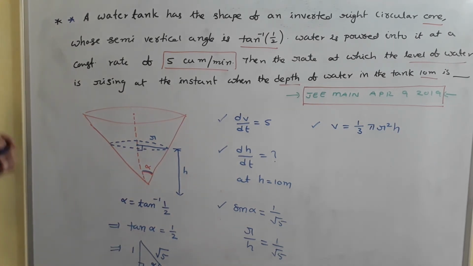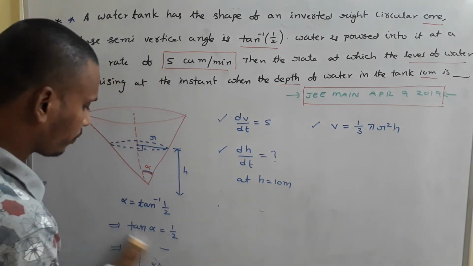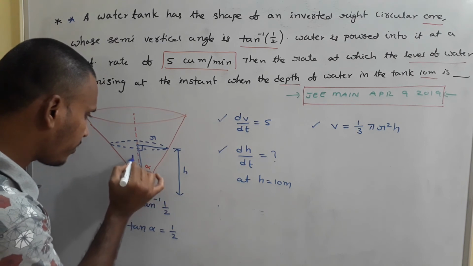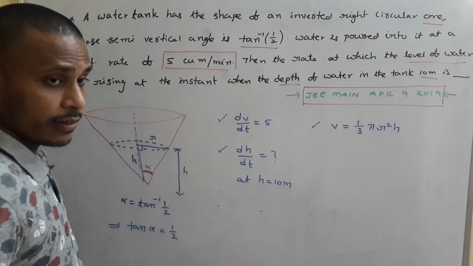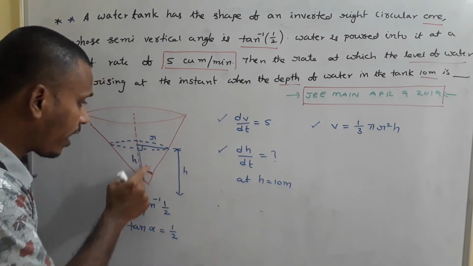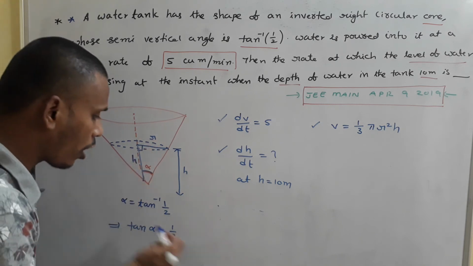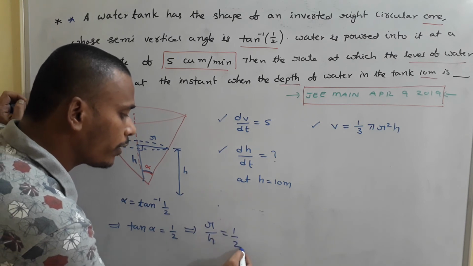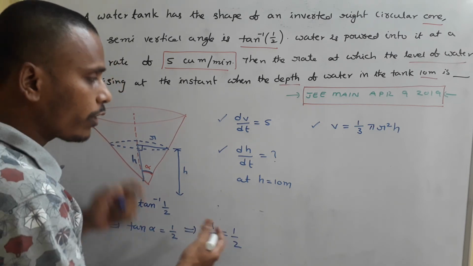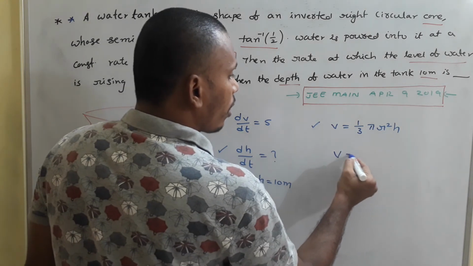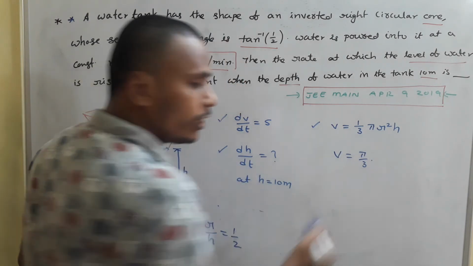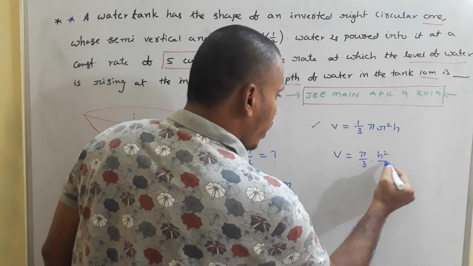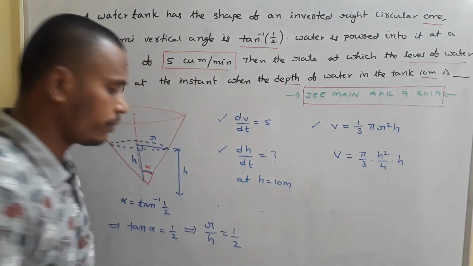Just a minute. No need of sin alpha actually. Tan alpha is 1 by 2. This height is H, I was just thinking of the slant height. This height is H, so tan alpha is opposite side by this side, which is R by H. So from this tan alpha we have R by H equal to 1 by 2. Since R by H is equal to 1 by 2, R is H by 2. Replace R with H by 2. So pi by 3 into, since R is H by 2, R square is H square by 4, into H.